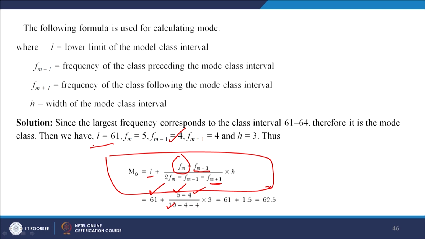So when you do this, it becomes 61 plus 1 divided by 2 into 3, so this is equal to 62.5, correct.